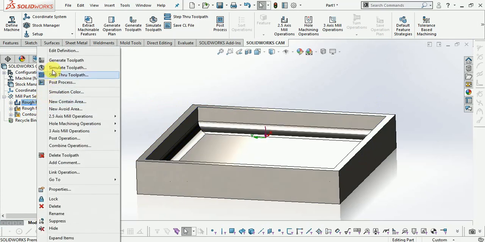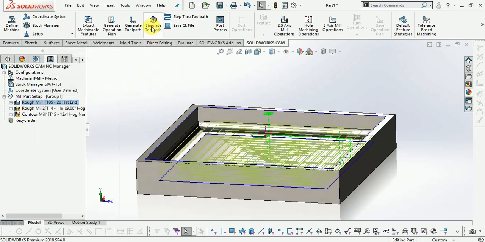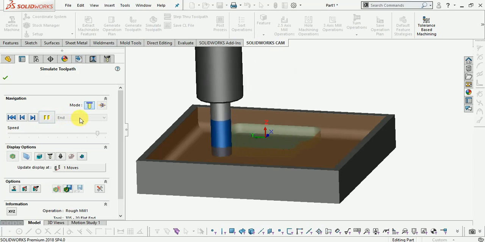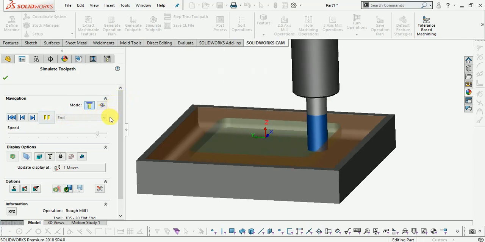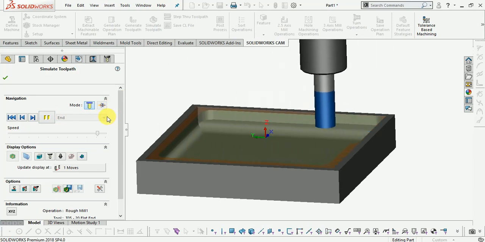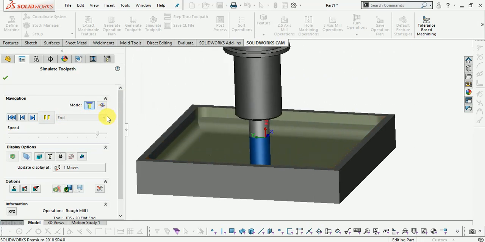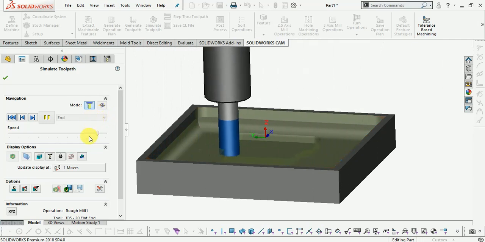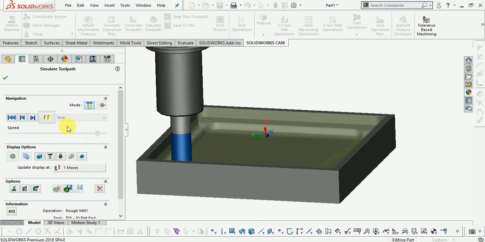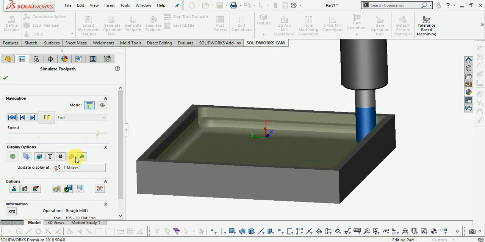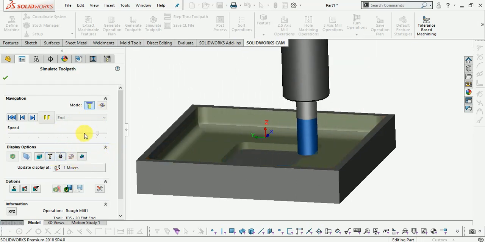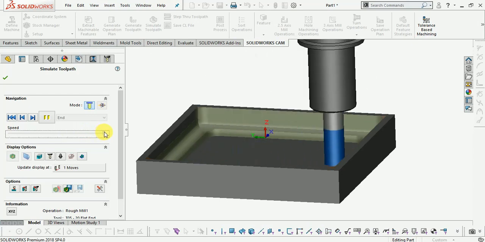Now from here generate tool path, simulate tool path, play from here. Speed increase.